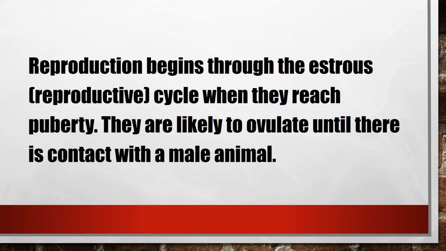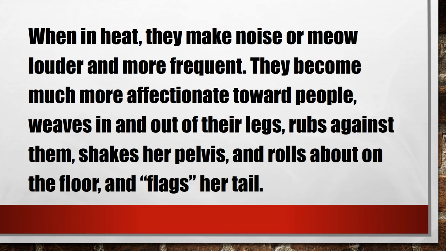Reproduction begins through the estrus, or the reproductive cycle, when they reach puberty. They are likely to ovulate until there is contact with a male animal. When in heat, they make noise or meow louder and more frequently. They become much more affectionate toward people, weave in and out of their legs, rub against them, shake their pelvis, roll about on the floor, and flag their tail.